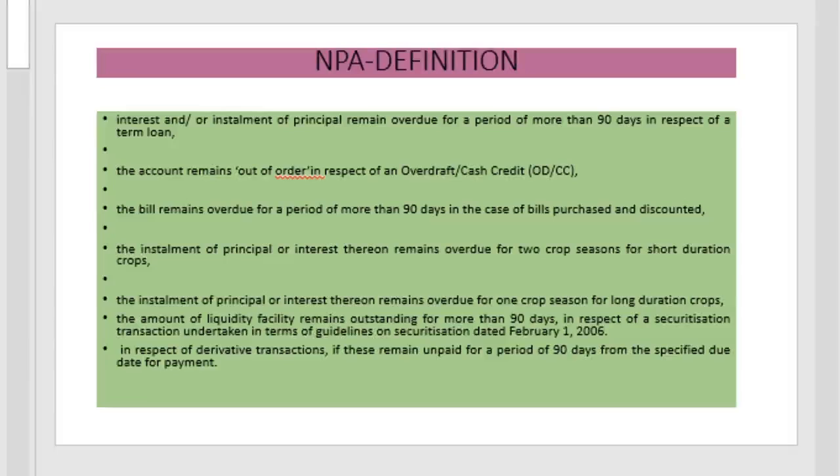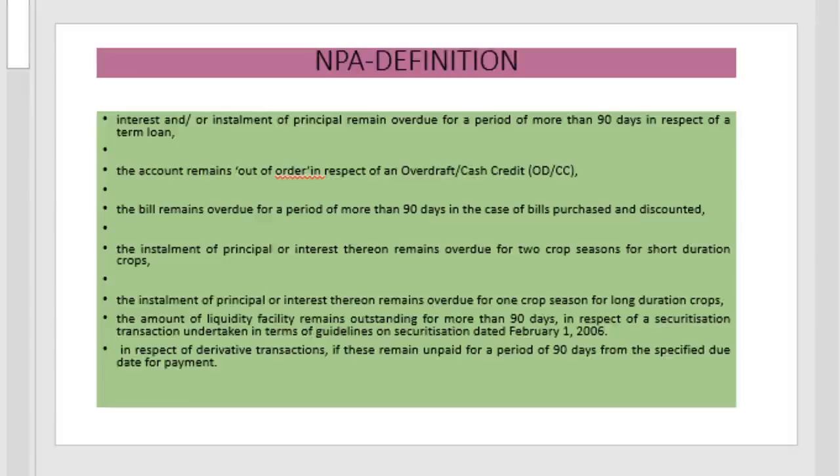That is, in the case of a term loan, if the principal and the interest remain overdue for more than 90 days. In the case of an overdraft or cash credit, if the account remains out of order, then it is treated as NPA. In the case of a bill purchased or discounted, if the bill remains overdue for more than 90 days, it is treated as NPA. And in the case of short duration crops, if the principal or interest payment remains overdue for more than 2 crop seasons, then it is termed as NPA.